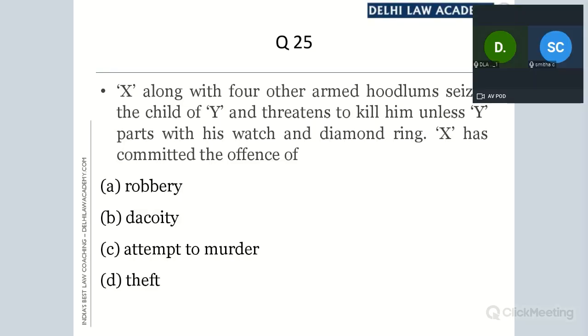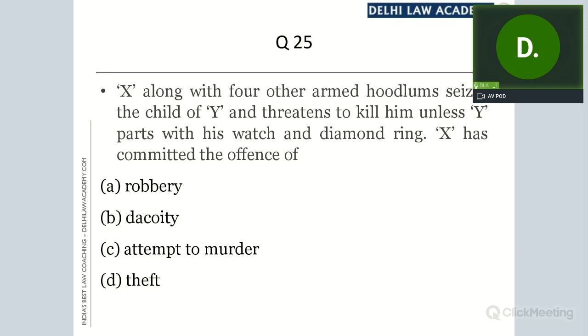Alright, so let me explain. Anybody wants to say anything? This is a simple fact situation, nothing much is given or required. X along with four other armed hoodlums seizes the child of Y, threatens to kill him unless Y parts with his watch and diamond. Yes, there is a threat, but what thereafter?